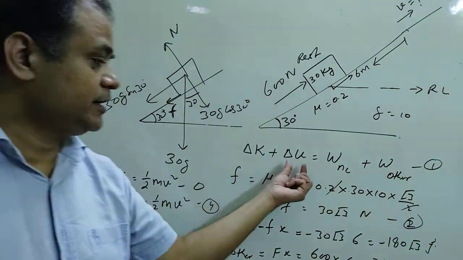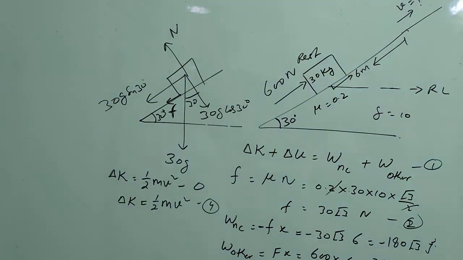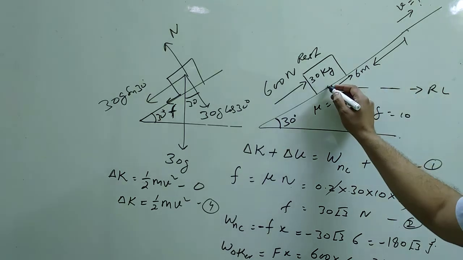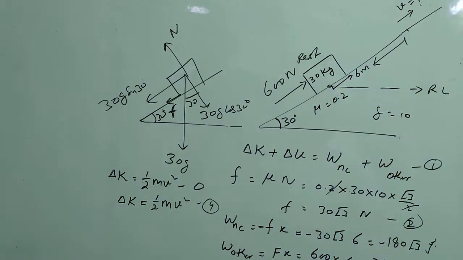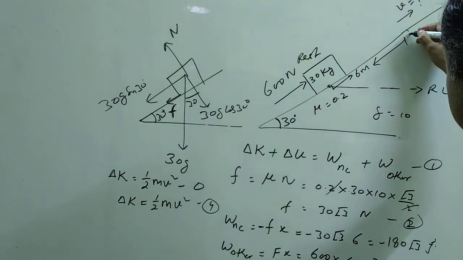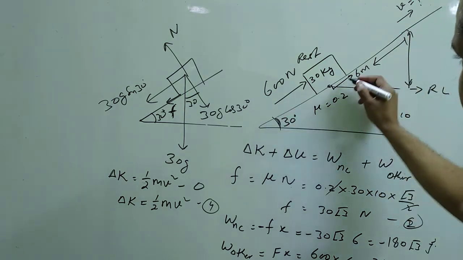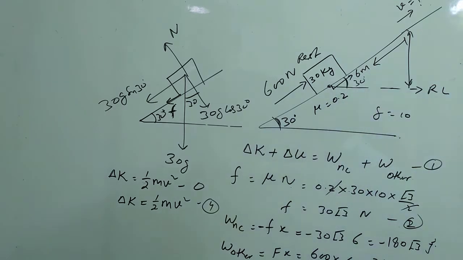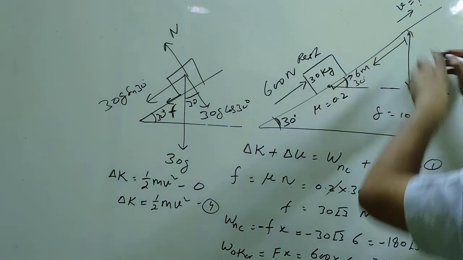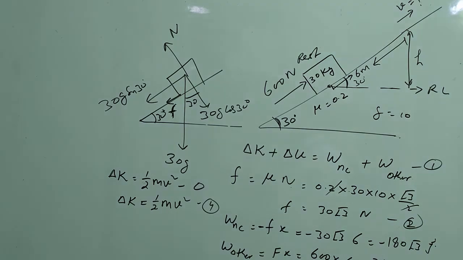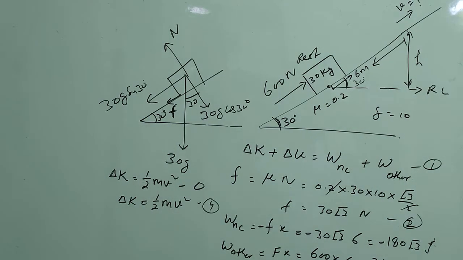Now one thing more, delta U. Delta U means change in potential energy. As I told you, this is the reference line, so its potential energy is 0. Now this is the displacement. Vertical displacement is this one. Children, this angle is 30 degrees, so this is also 30. So what is H?